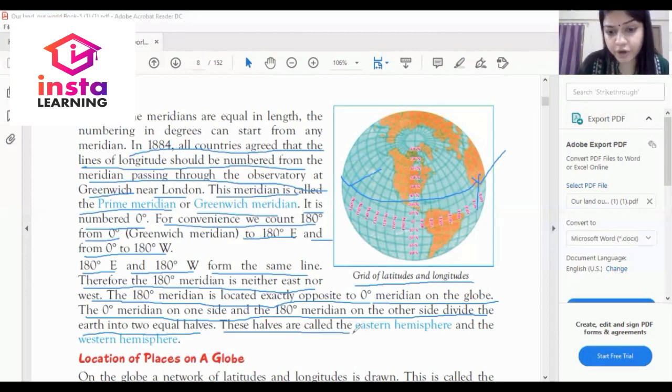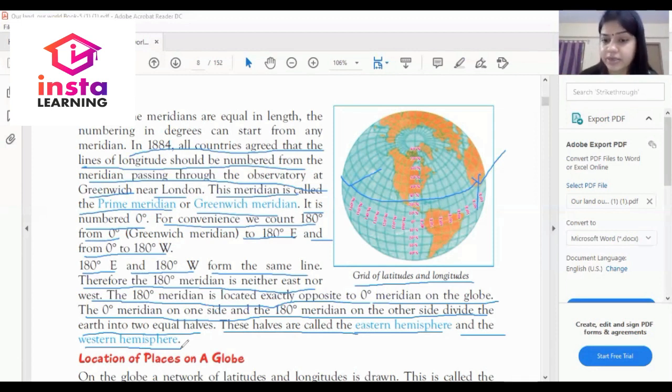These halves are called the Eastern Hemisphere and the Western Hemisphere, as the word hemi means half. So basically, the 0 degree meridian on one side and the 180 degree meridian on the other side divide the globe. The east part is the Eastern Hemisphere and the west part is the Western Hemisphere. So, dear student, this is all about longitude.